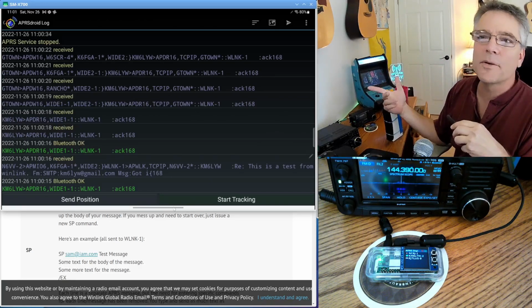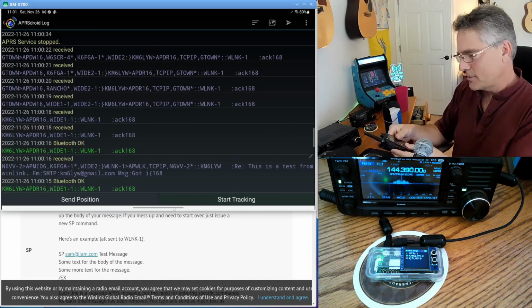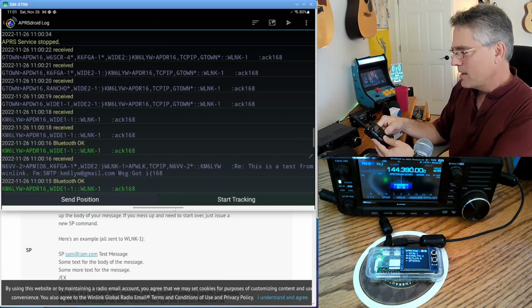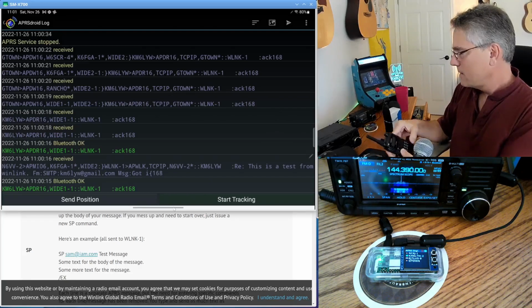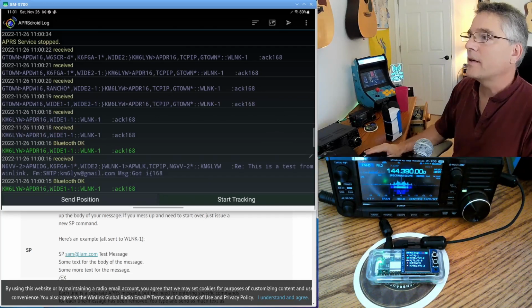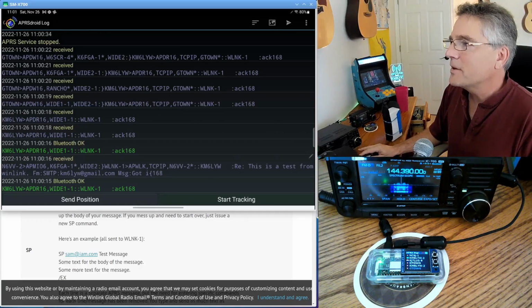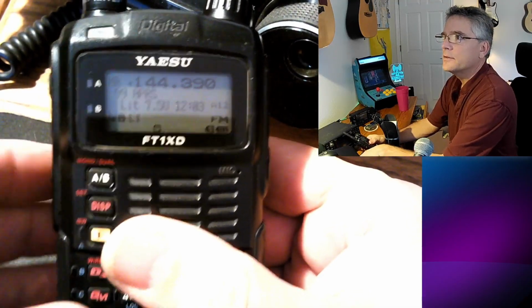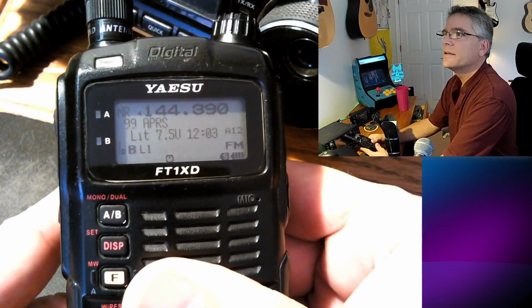Now the DigiPi is also on the internet, so it'll do the email transfers as well. So let's see a good way to do this. I'm going to move these cameras around here real quick. I'm not going to make you endure me moving cameras around. All right, that should be a little better. Actually, I've got a light that comes and goes on me too.